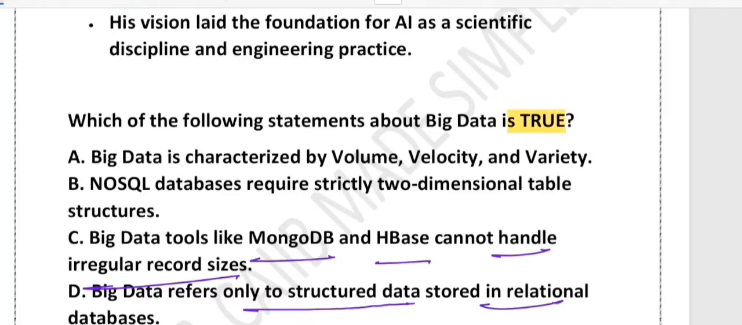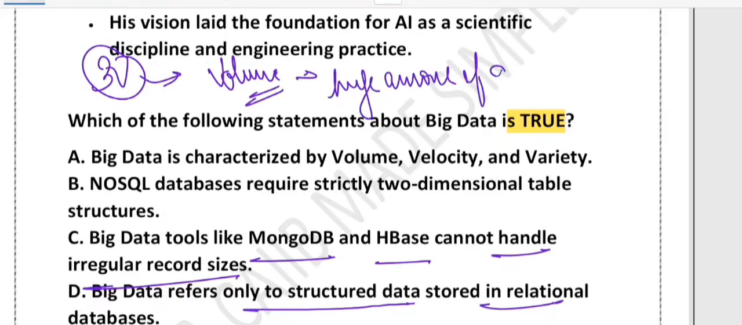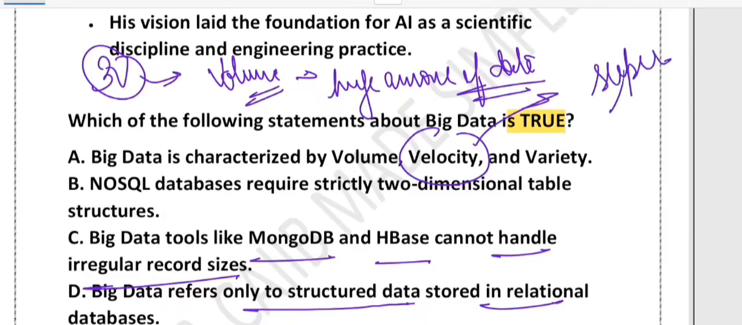So option number A, let's start with. Big data is characterized by three V's. Correct. What are the three V's? The first V is volume. Volume means a huge amount of data, like millions of social media posts every day. The second V is velocity. Velocity means data comes in super fast, like live stock market updates.